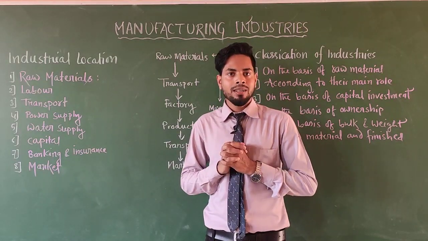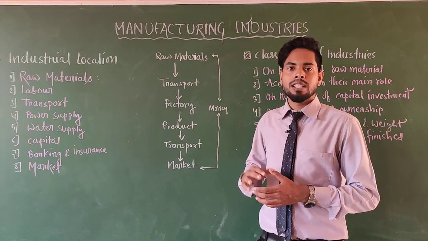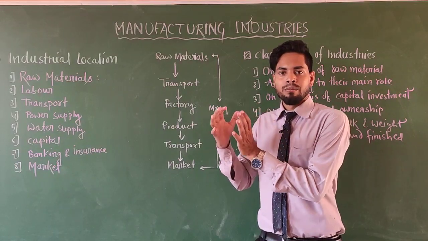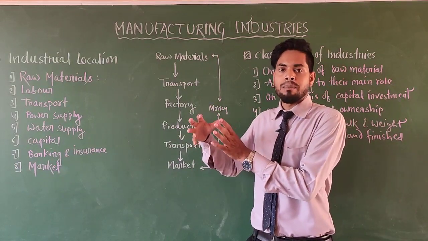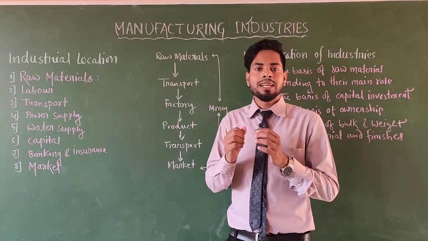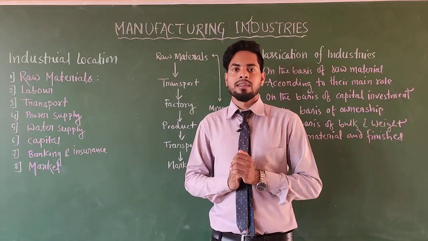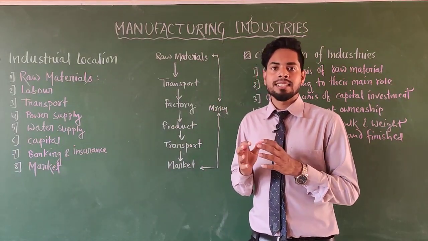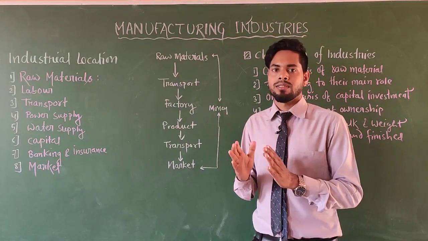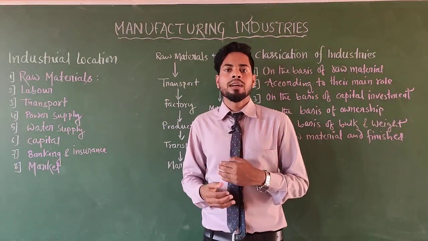The third point is transport. Transport is an important factor because, how? Transport helps to supply the raw material to the industries. After that, the industry processes the raw material and produces goods, and those finished goods are supplied to the market by transport. So to set up industries, we require a very well developed transport network. Another thing is that we also look for the least transport cost. Clear? And the next point is that we also require regular power supply.